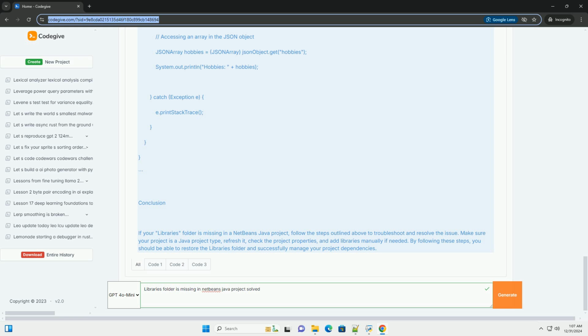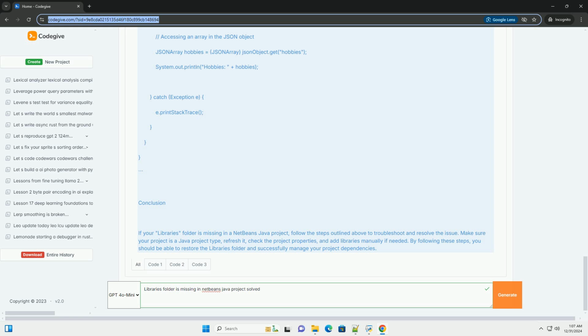Step 4. Add libraries manually. If you don't see the Libraries section, you can manually add the libraries. In the Properties window, click on Libraries. If it is visible, you can add jar files or libraries by clicking the Add Jar/Folder button. Locate the jar files you want to include and add them.